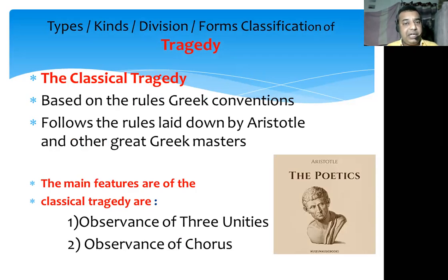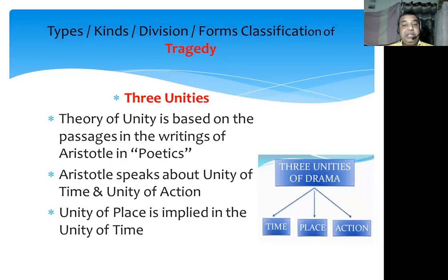Now the question may arise in your mind: what are these rules, what are these conventions? To make it easy, we can say that the tragedy which follows the observance of three unities, or the tragedy which employs a chorus, is the classical one. Now what are these three unities, how are they followed, and what is the theory of the unities? The first one is the unity of time, the second is the unity of action, and the third is the unity of place.